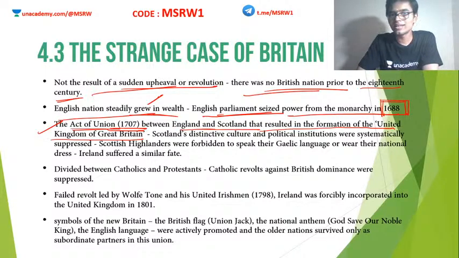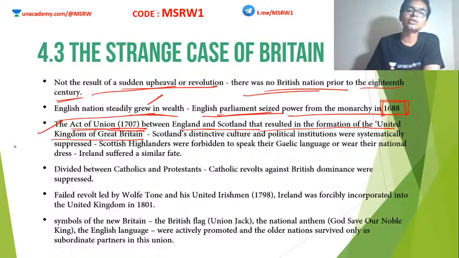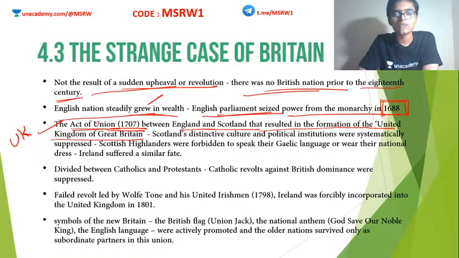Okay, until then it was just Britain, but as per the Act of Union in 1707, England and Scotland together came as one and formed the United Kingdom. Right now we use this term, UK. So UK was formed as a result of this act in 1707. But what was the problem now?